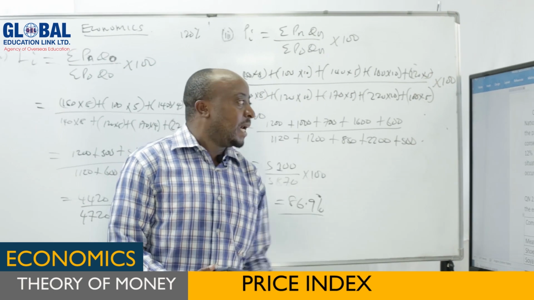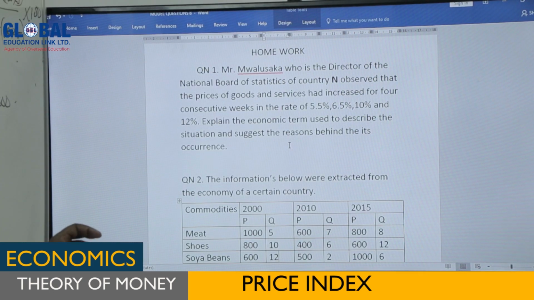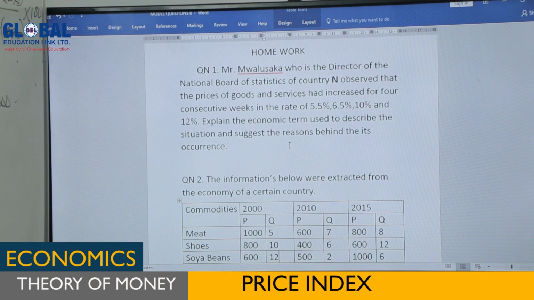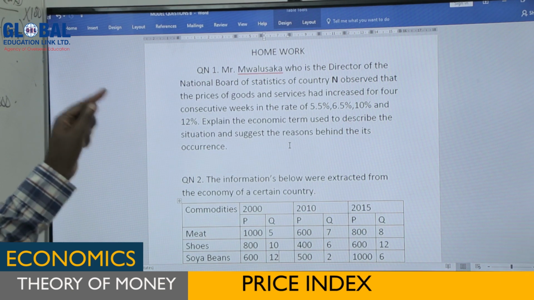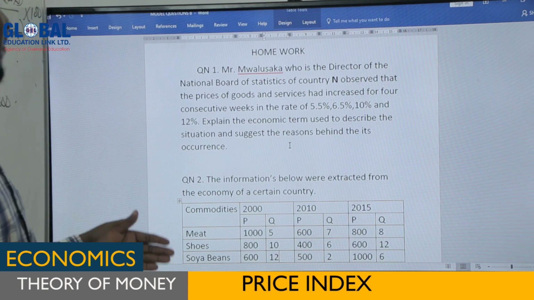Question number 1 is asking: Mr. Mwalusaka, who is the director of the National Board of Statistics of country N, observed that the prices of goods and services had increased for 4 consecutive weeks at the rates of 5.5%, 6.5%, 10%, and 12%. Explain the economic term used to describe the situation above.